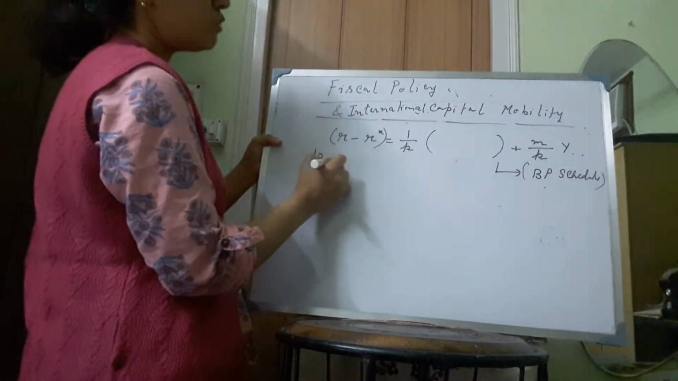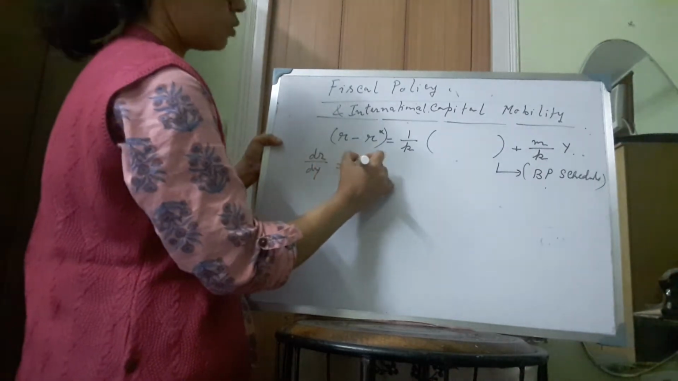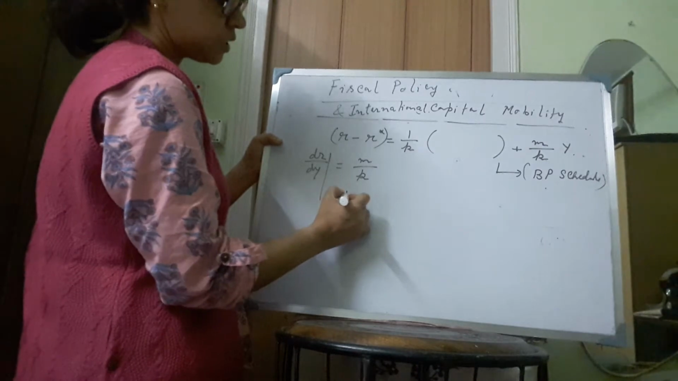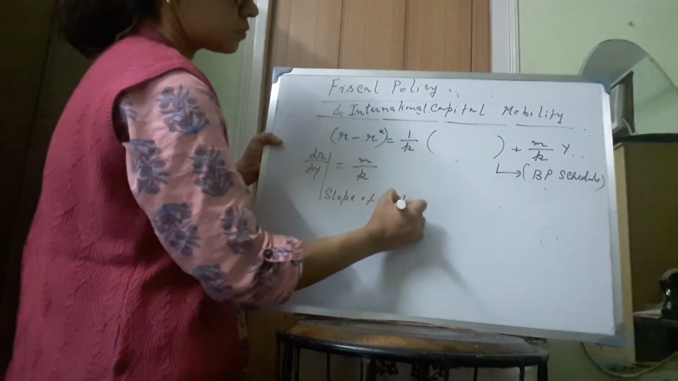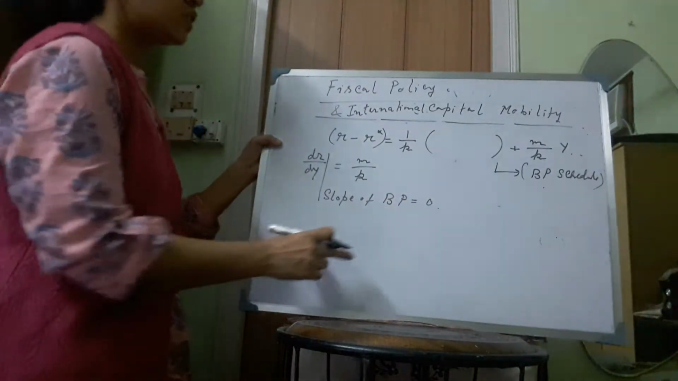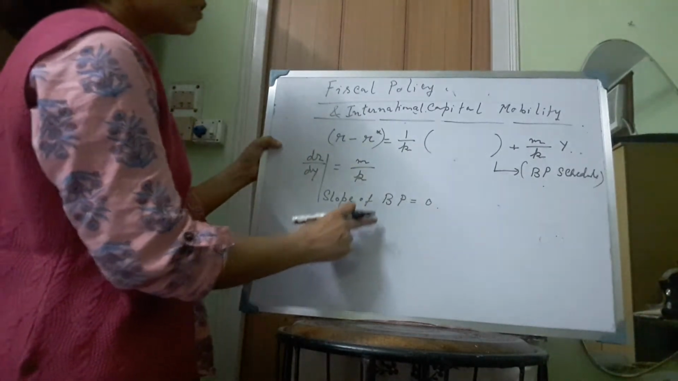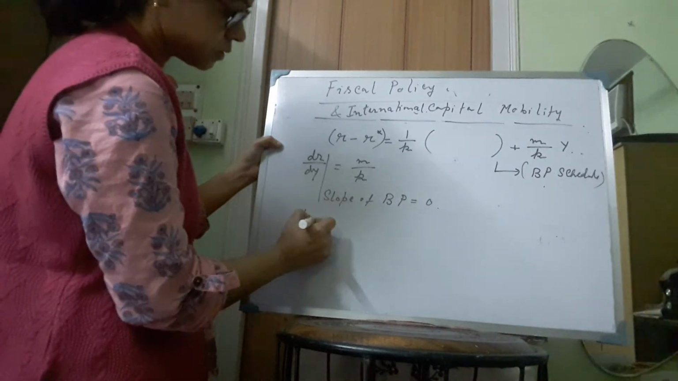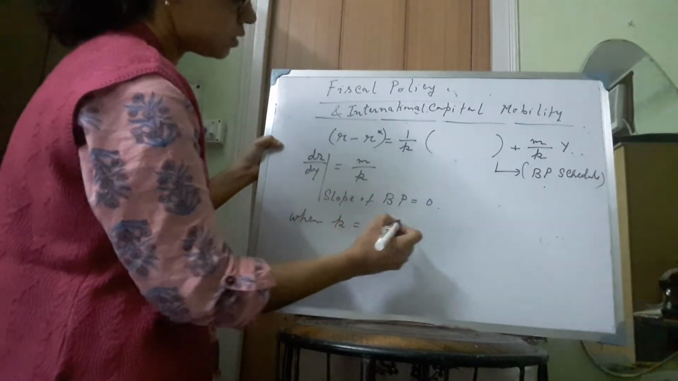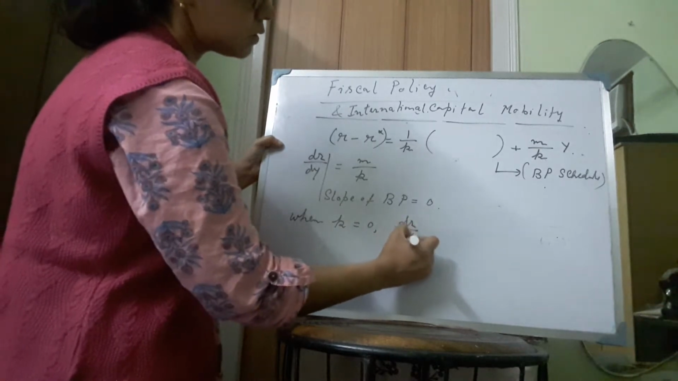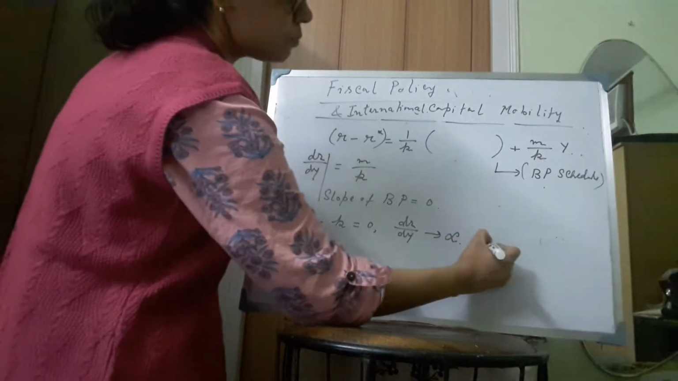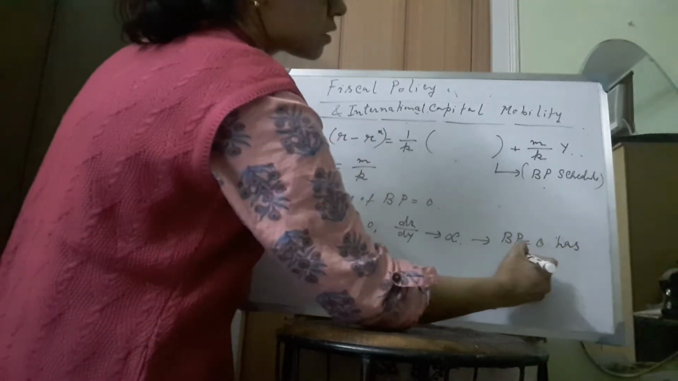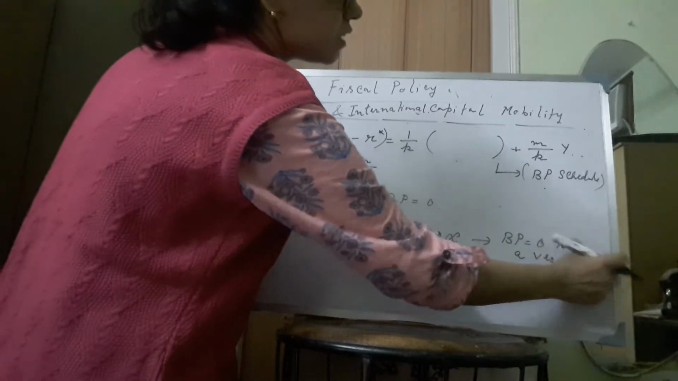Now what is dr dy from here? This is equal to M by K, and this represents the slope of the BP equals 0 schedule. Now when K is equal to 0, the BP schedule is vertical, because dr dy is infinity. So that means the BP equals 0 curve is vertical.